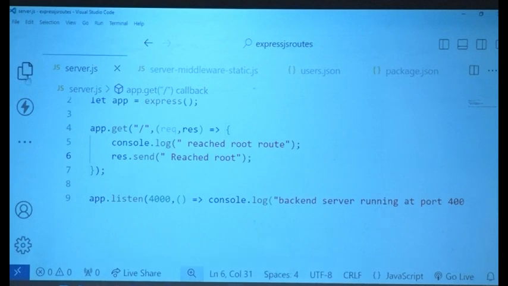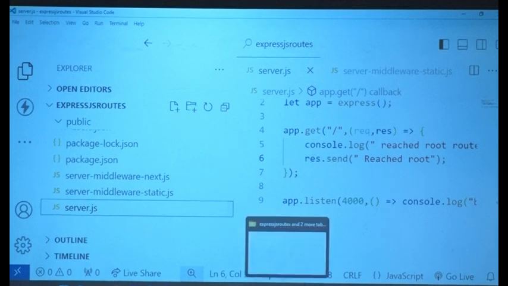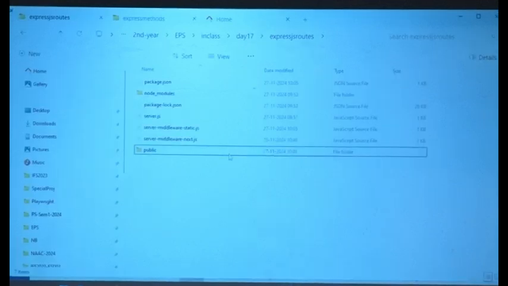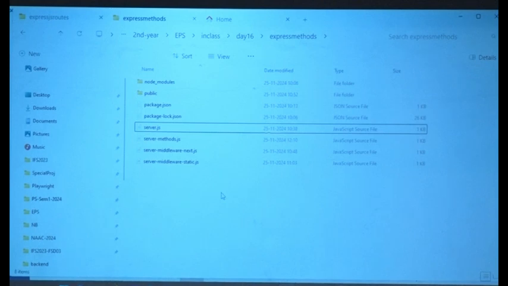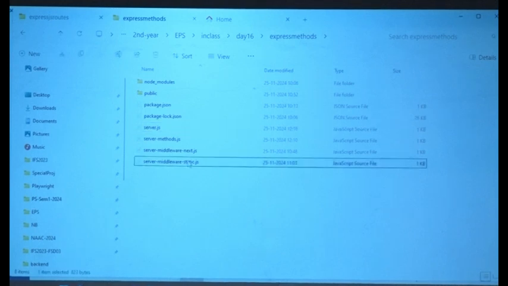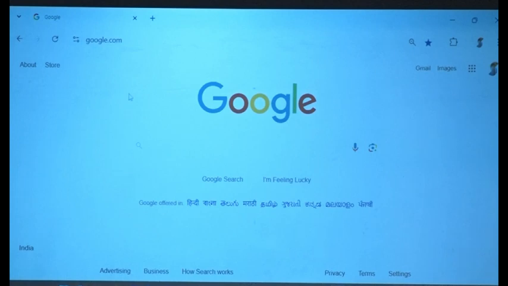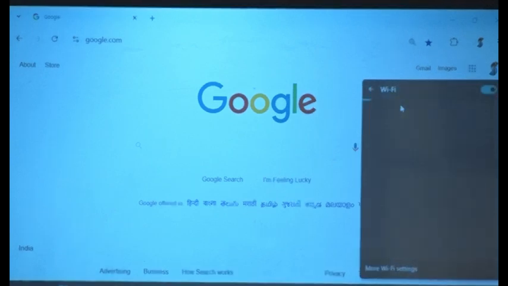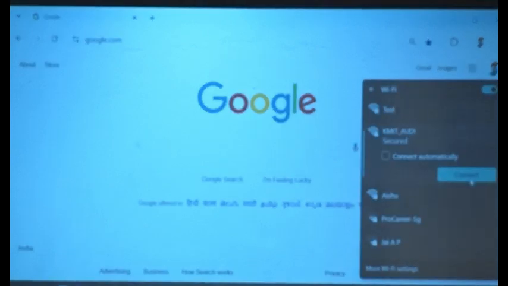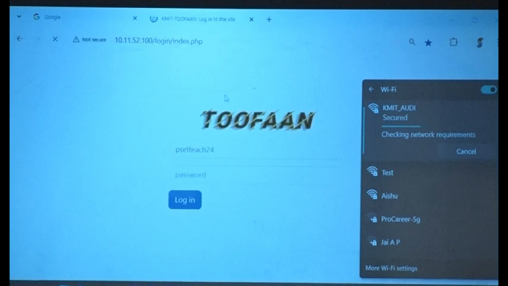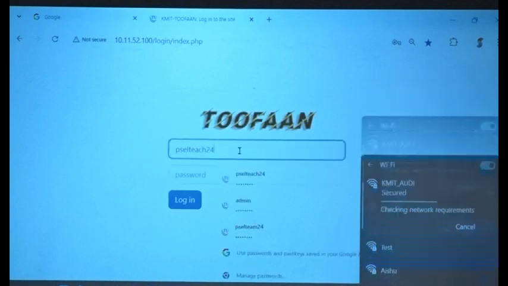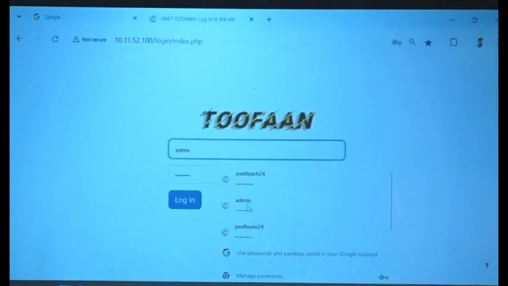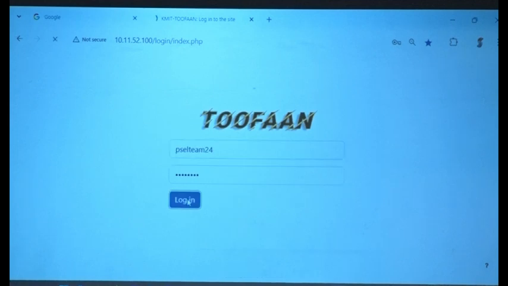Do we have that handy? Let me do a quick check. Meanwhile I'll share the next and static with you, get them working, and I'll get the routes ready for you. Yeah, let's connect to KMIT. I'll give 5 minutes for you to work on it, please, not too long. Server static and server middleware, the next one. You can start looking at them.